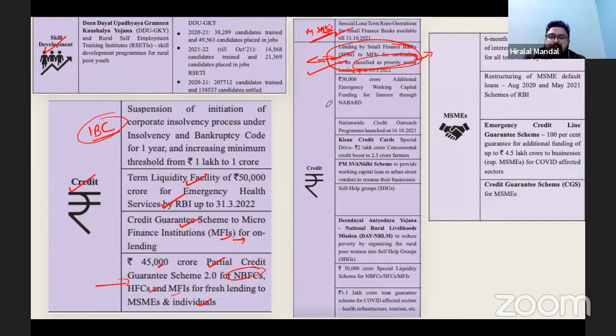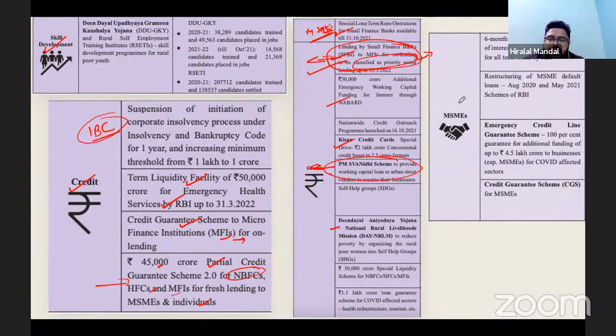Similarly, additional capital was distributed through NABARD, Kisan Credit Scheme, and the PM SVANidhi Scheme. They provided working capital loans to urban street vendors. This was a new program that was started. Under this, urban street vendors can get up to 10,000 rupees of support from the bank.